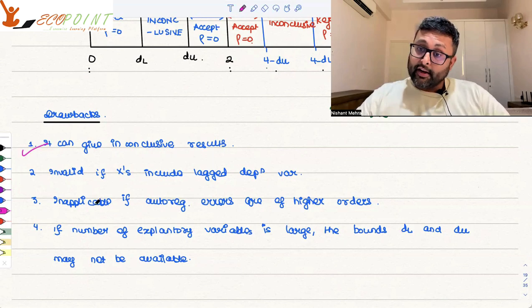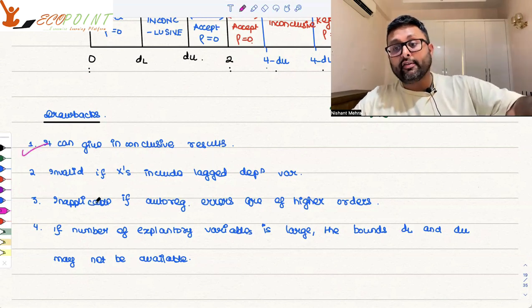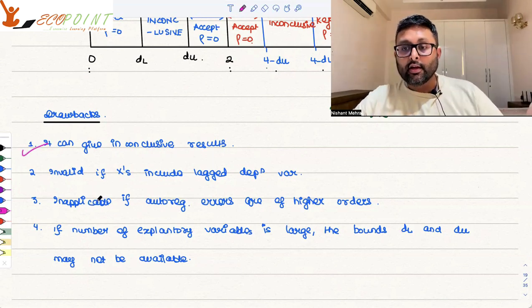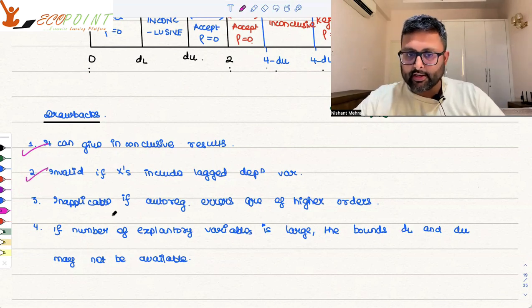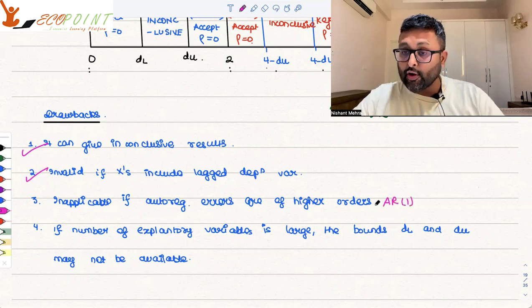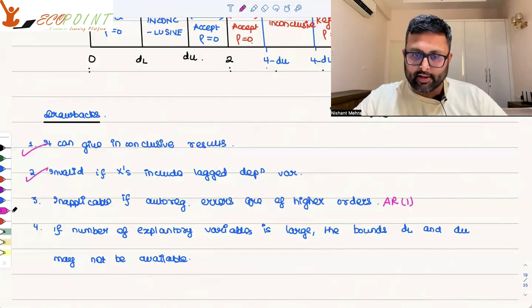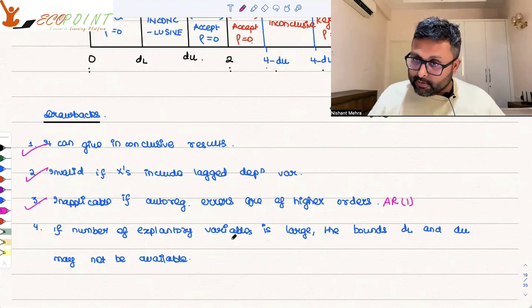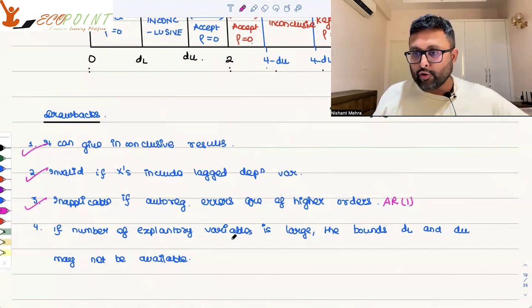If the independent variables also include a lagged dependent variable, say y t minus 1 also becomes one of the independent variables, the test is invalid. It is only applicable for AR1. If you have AR2, AR3, this test is not applicable. If the number of explanatory variables becomes very large, then you do not have the bounds for DL and DU, so the test becomes redundant.